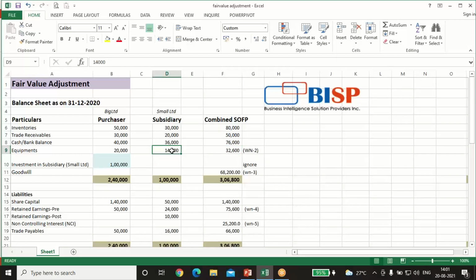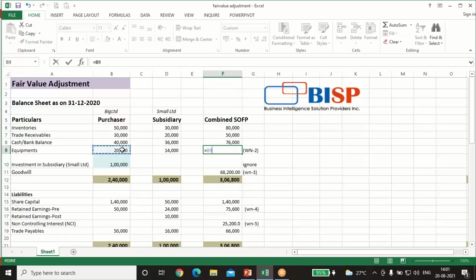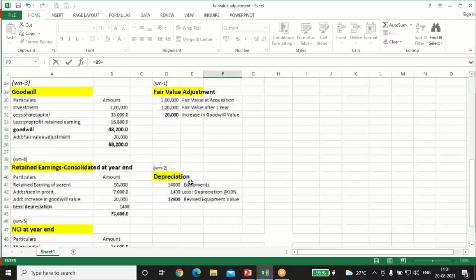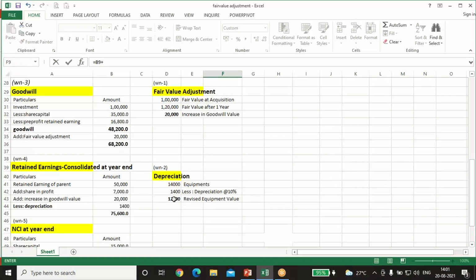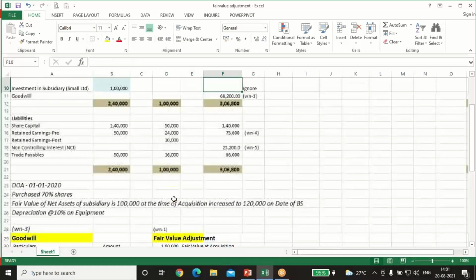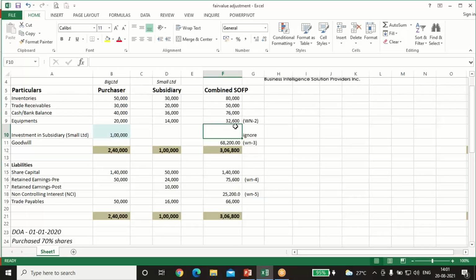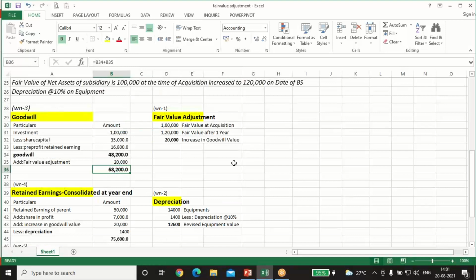Because here the depreciation effect has not been taken. So now we'll add 20,000 plus the depreciation effect which we have taken, that is 14,000 minus 1,400 is 12,600. We'll add this amount, so here comes to 32,600. Investment in subsidiary, we just ignore that in the consolidated financial statement. Goodwill amount we have already calculated, 68,200.